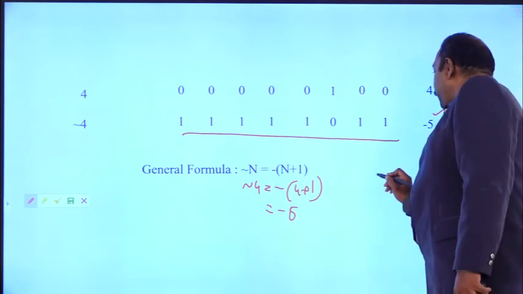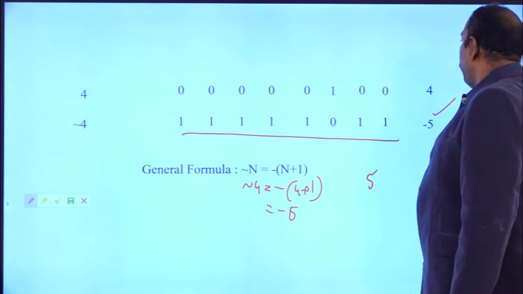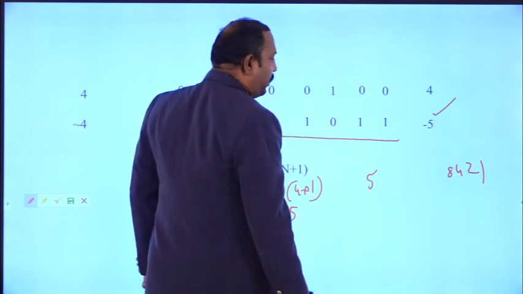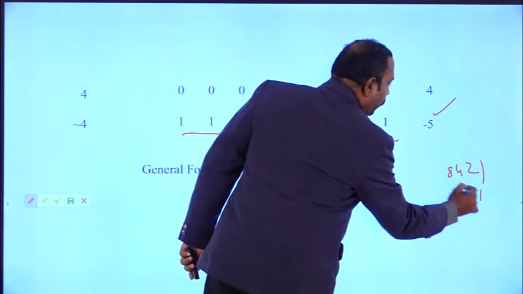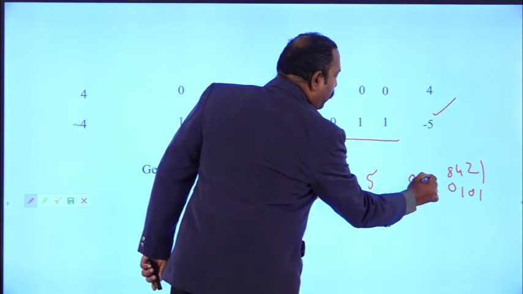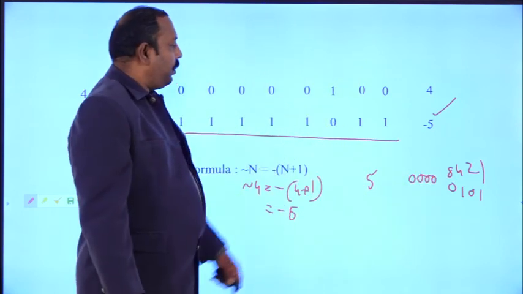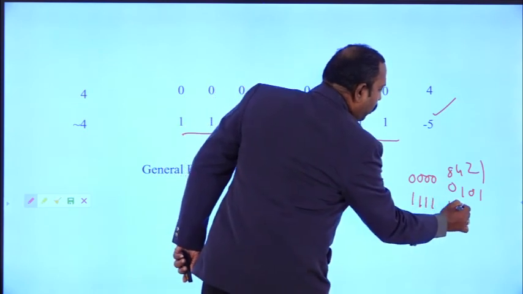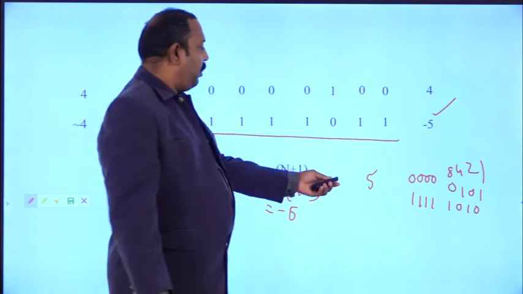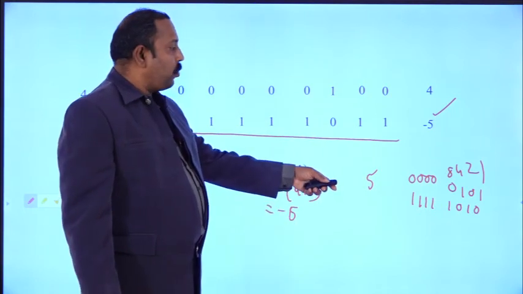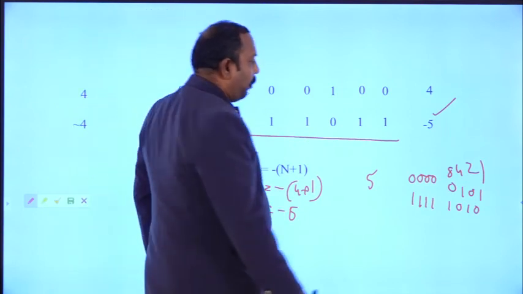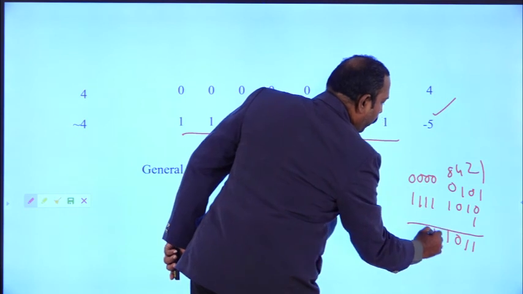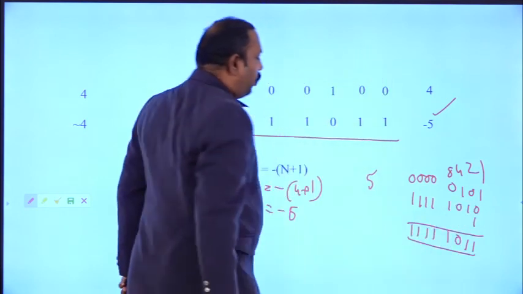Suppose you take the value 5. In 8421, 5 is 1, 0, 1, and the remaining 4 are zeros. If you invert these values, you get 1, 1, 1, 1, 1, 0, 1, 0. This is the ones complement. Add 1 to the ones complement and we get the 2's complement value. So what is the output we got here? 1, 1, 1, 1, 1, 0, 1, 1. This is the 2's complement of 5.